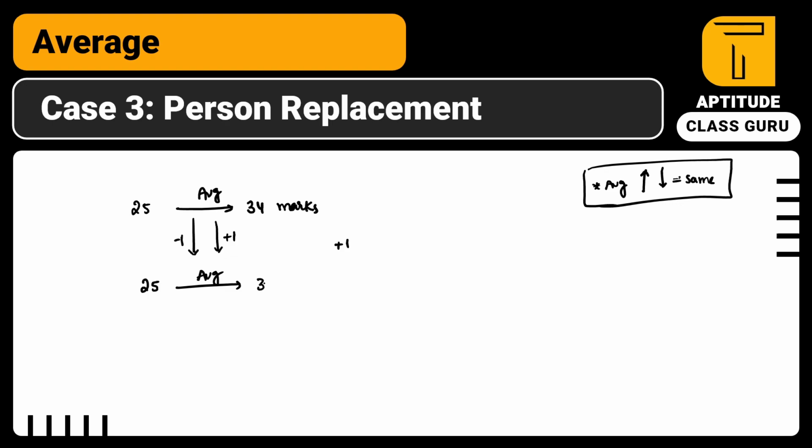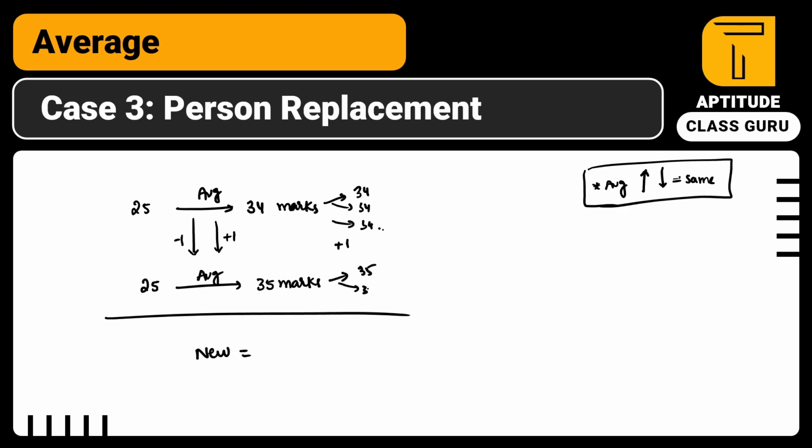So the new group average is 35 marks. So guys, just look at here, very simple concept. New person age is equal to, guys, just look at here. Here every person is 34, 34, 34 and so on, right? In the second group, everyone is 35, 35, 35 and so on. So what is the difference? Each person is increased by plus 1, plus 1, plus 1, right?